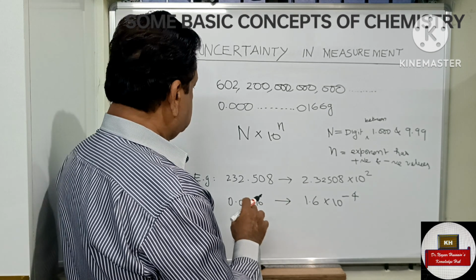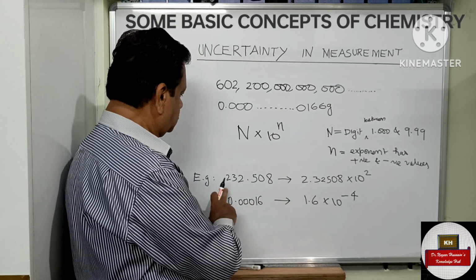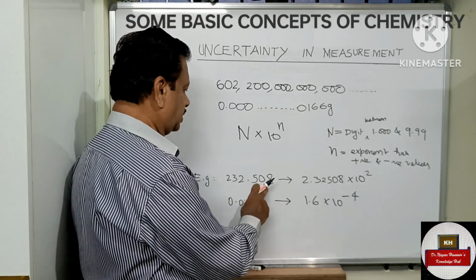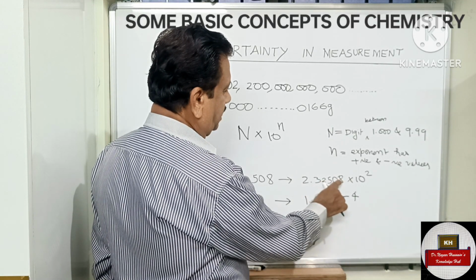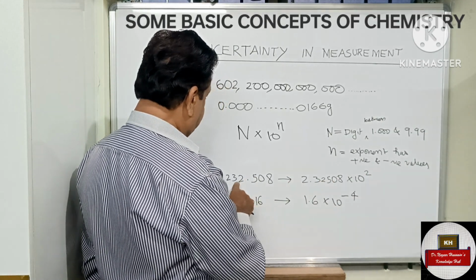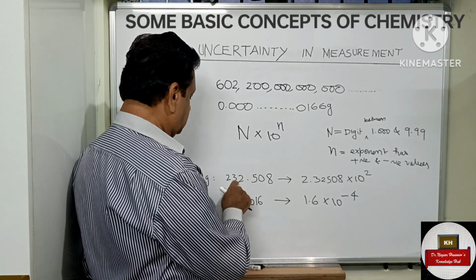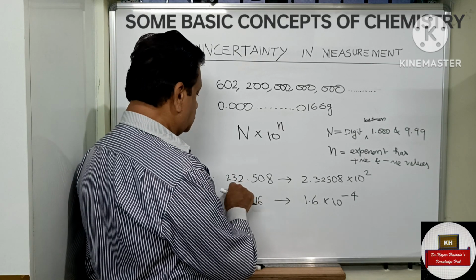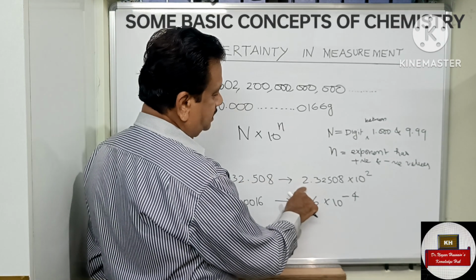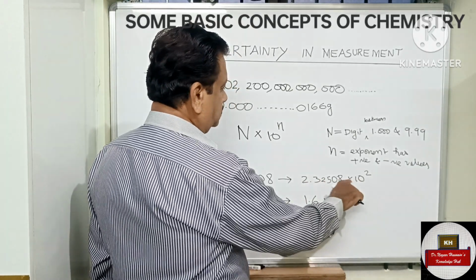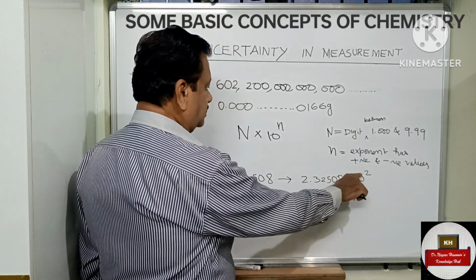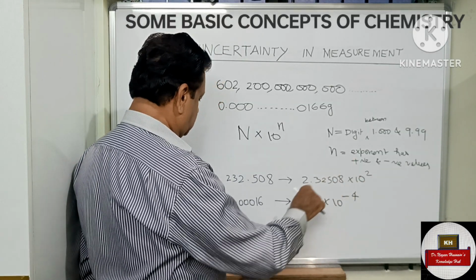For example, 232.508 we can represent as 2.32508 into 10 power 2. Here we have shifted the point to the left by 2 places, to make it look like a simple number. So here 10 power 2 is positive.